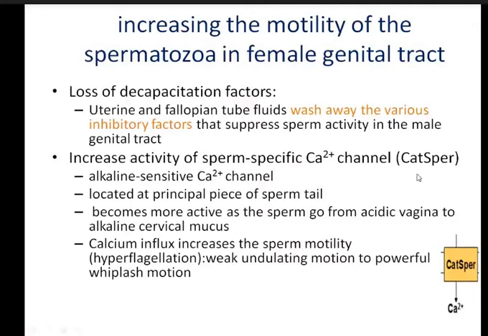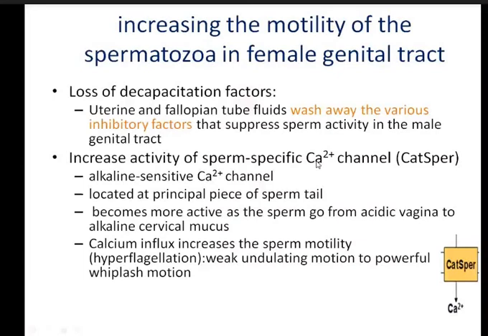Okay, they are actually present on the principal tail of the sperm. So at the principal tail of the sperm, this CatSper protein is there, and this is the calcium channel. This is the sperm specific calcium channel.